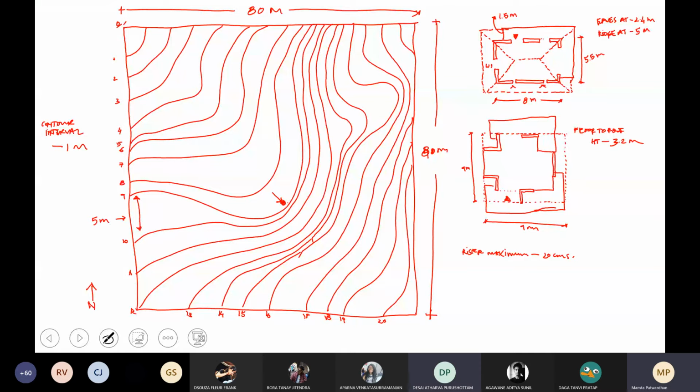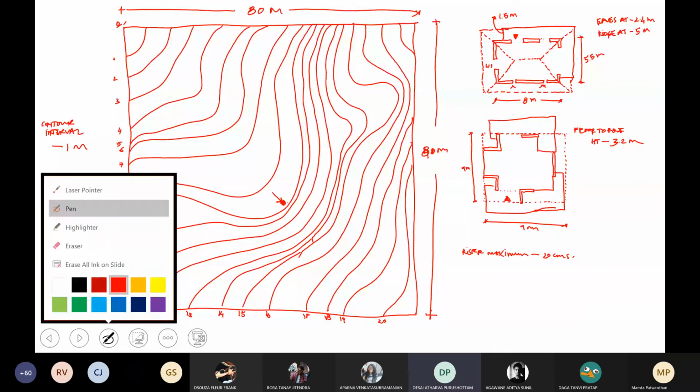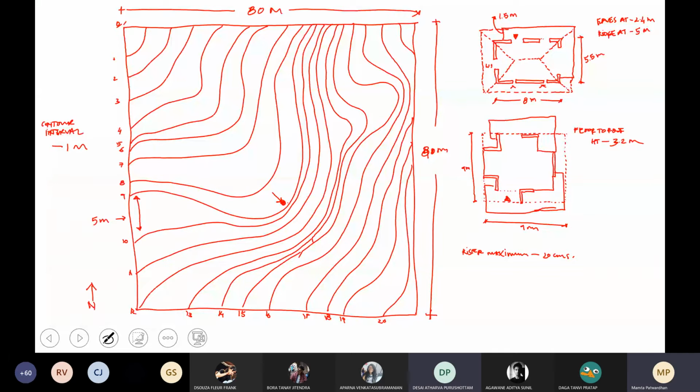If I'm at that 0 point and I start walking, and I'm somewhere between the lines of 4 and 5, I would be somewhere around 4 meters elevated height. Yes, you will be at a 4 meter elevated height. You are absolutely right. And same when I'm between 16 and 17, I am around 16-meter height. Yes, you are at a 16-meter height. Correct.